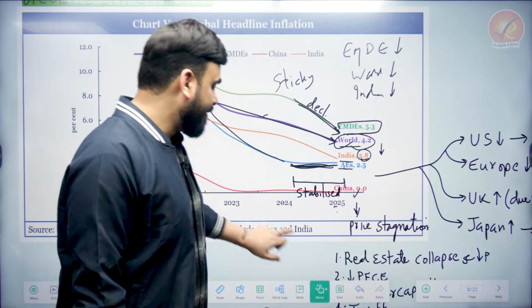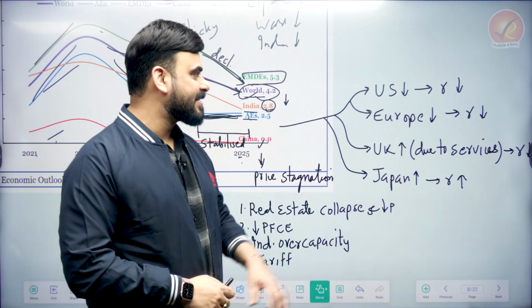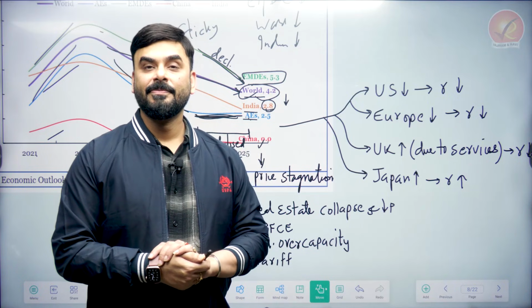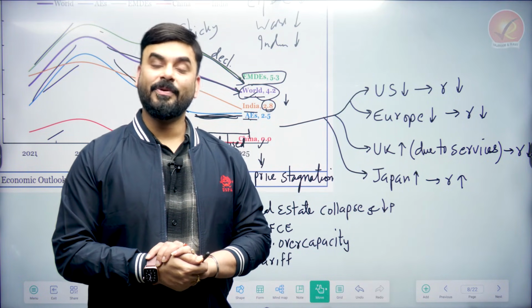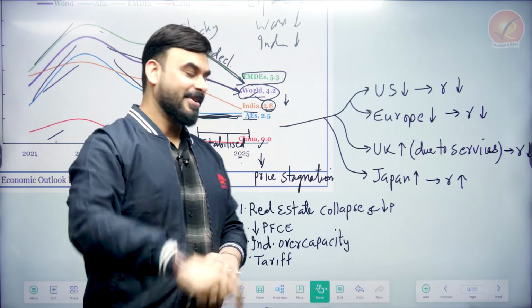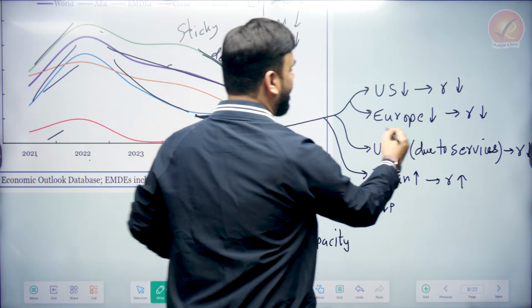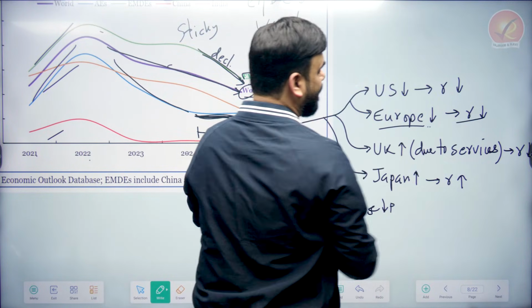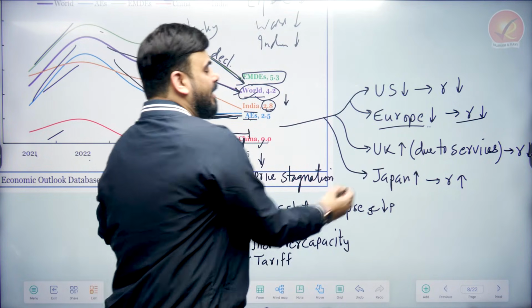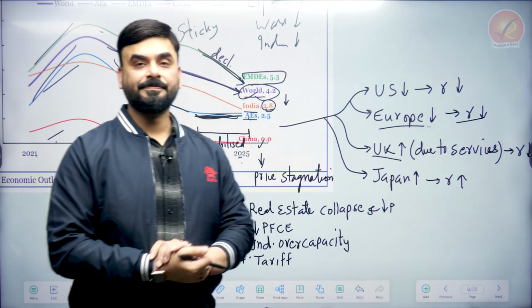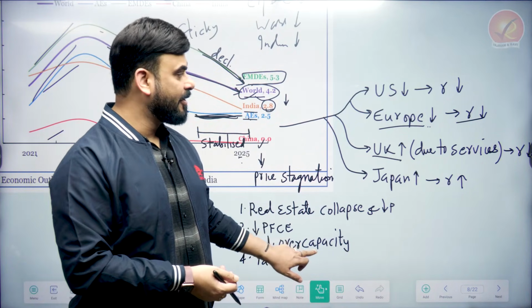By advanced economies, the economic survey says in the US the price came down, like inflation came down. So what did the US do? The US also reduced its interest rate because inflation came down. What happened in Europe? Inflation is down. So Europe also reduced its interest rate. But in the UK the prices went up. Why did the price go up in the UK?